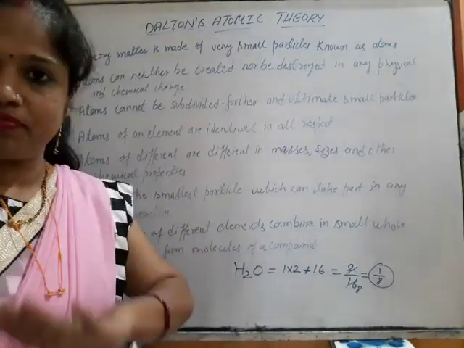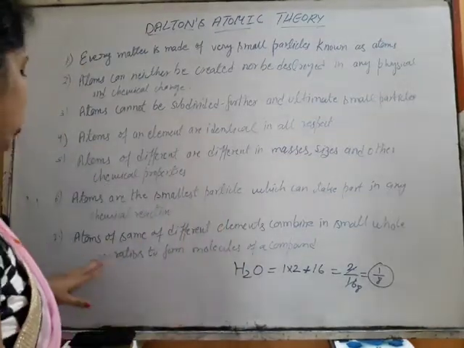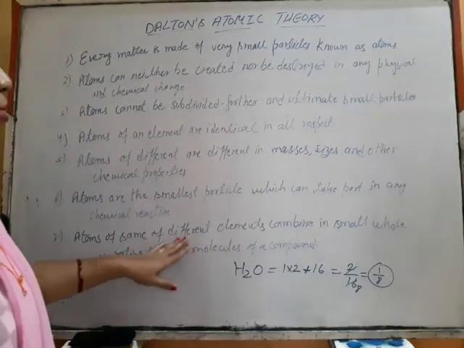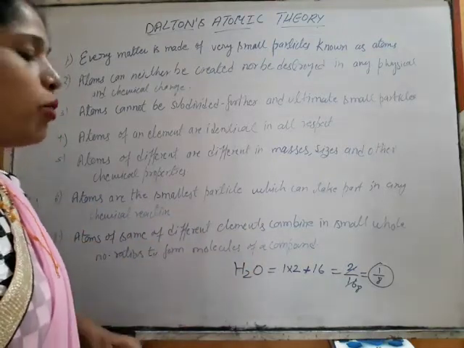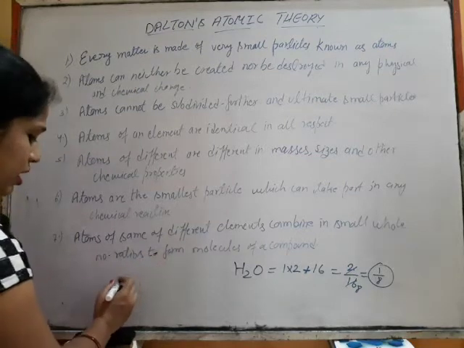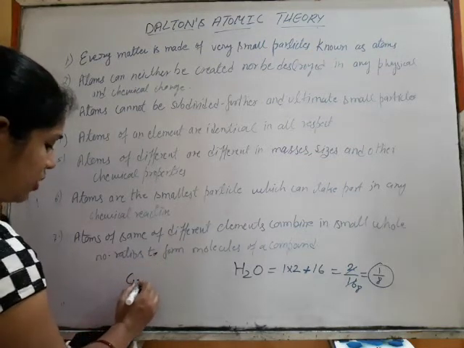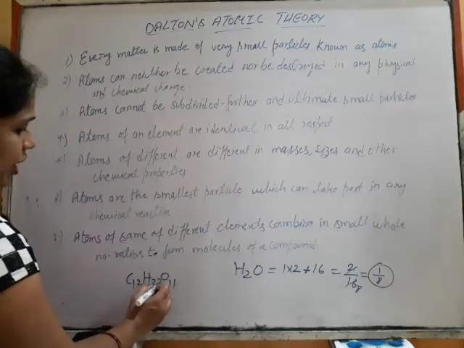So I have counted three defects till now. The fourth and last one: atoms of the same or different elements combine in a small whole number ratio to form molecules or a compound. Let us see the formula of sugar: C12H22O11.